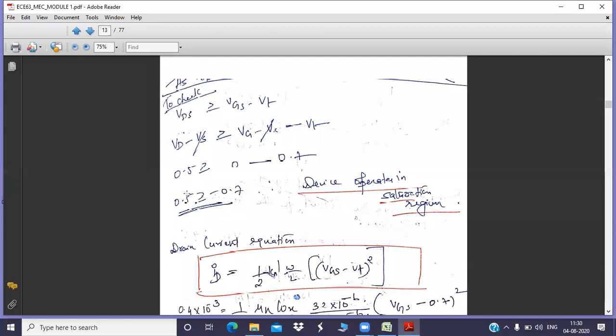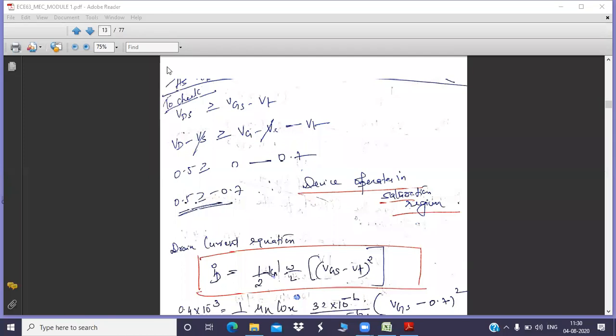So from this, it is obvious that 0.5 is greater than minus 0.7. On the left hand side, you have positive voltage. On the right hand side, you have the negative voltage, which means 0.5 volt is obviously greater than minus 0.7, so our condition has been satisfied, isn't it? Which condition? The equation corresponding to the saturation region, that is satisfied.